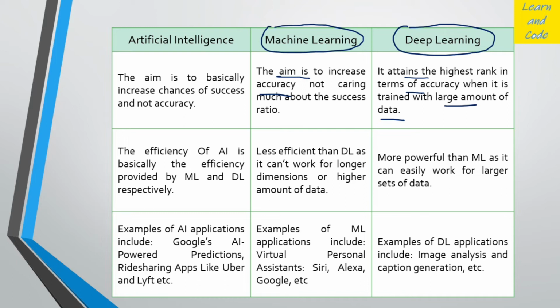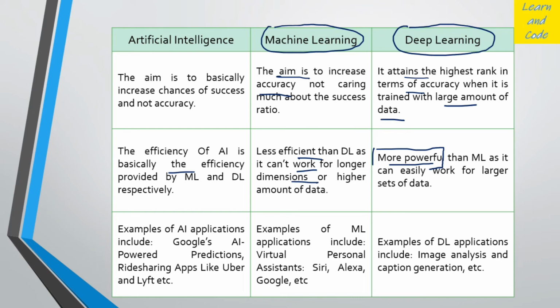Deep learning is more powerful, but we can't say it is always more powerful than machine learning. It is more powerful only when we have a lot of data.